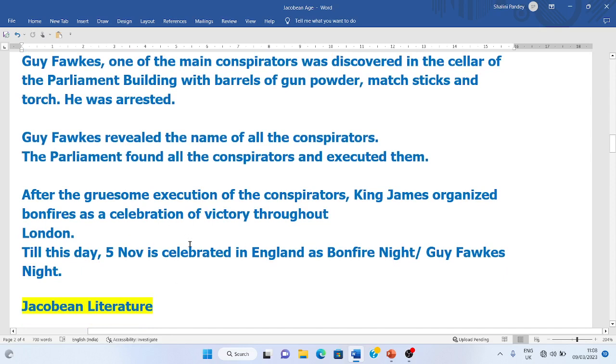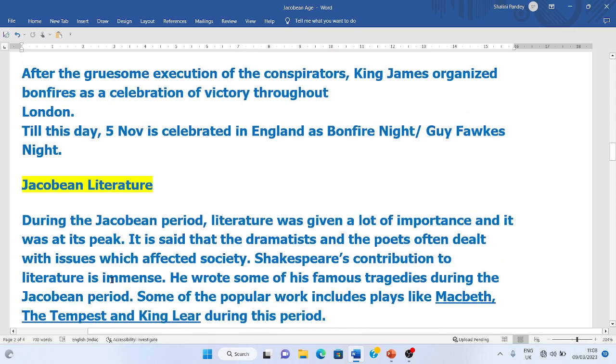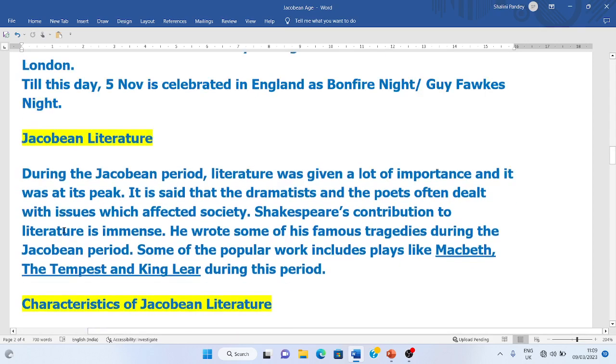After the gruesome execution of the conspirators, King James I organized bonfires as a celebration of the victory throughout England. Until this day, 5th November is celebrated in England as Bonfire Night, or we can also call it Guy Fawkes Night. So, that was the story behind this conspiracy. Now we will move further in this age, and we will discuss something about the literature of this period.